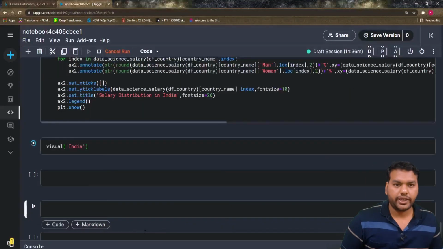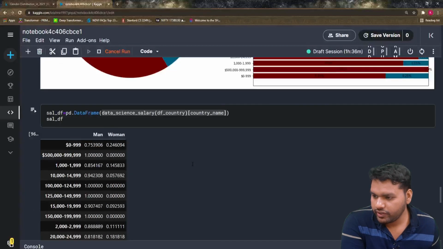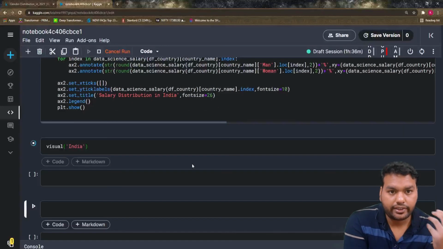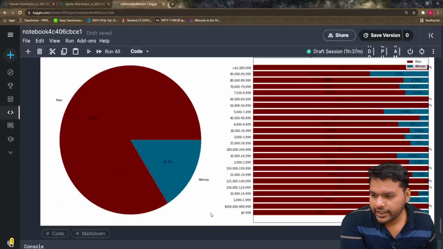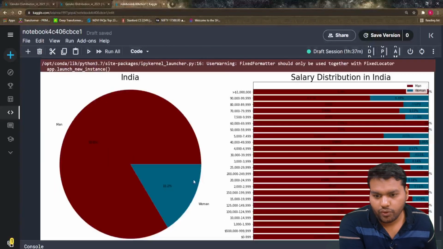Let's wait for 2 minutes. I think it will take time because it has to call all the functions from above as well. Let's see if it returns the exact result or not. Okay, so we get the result, and exactly this result looks the same as the above. So you have to pass the country name here, and you can see whatever country you want to see.